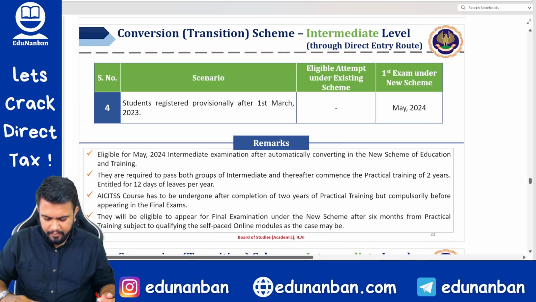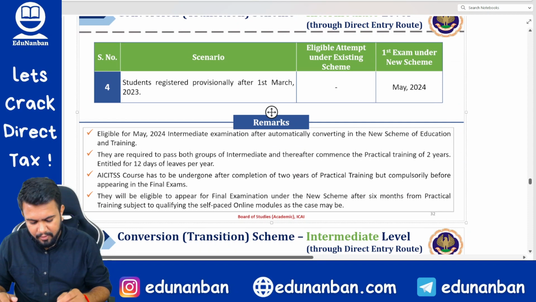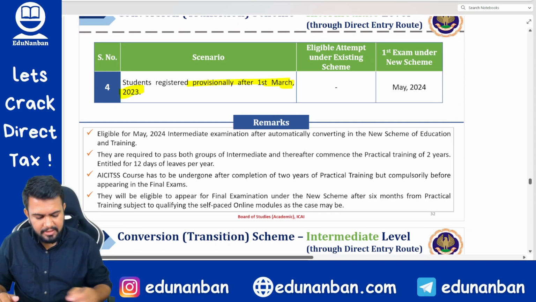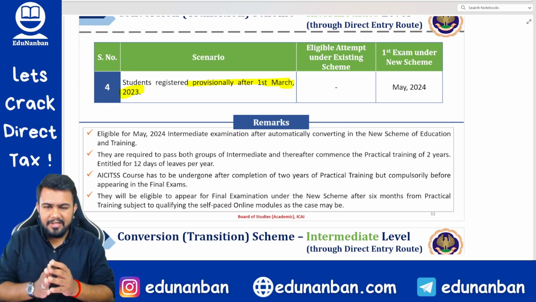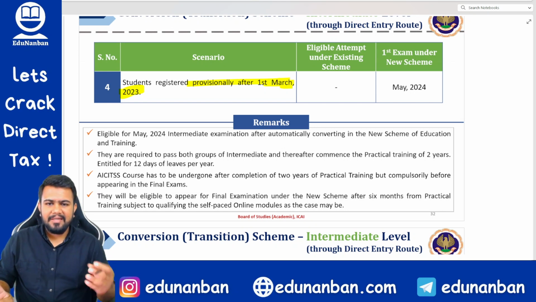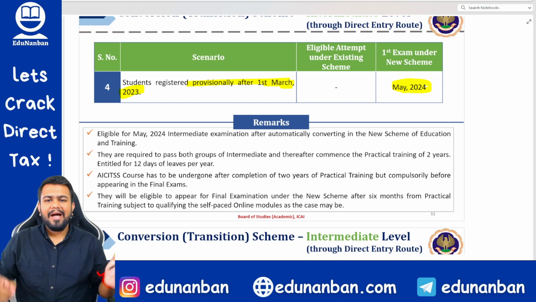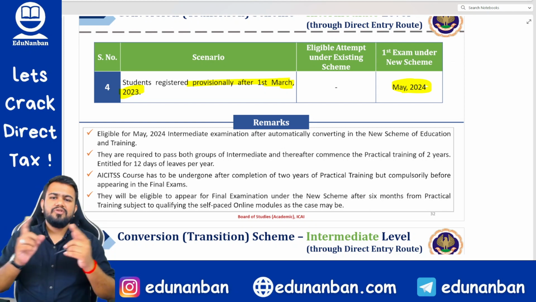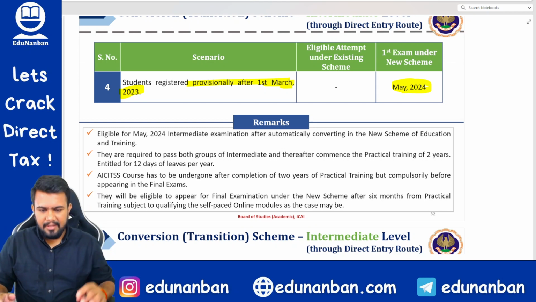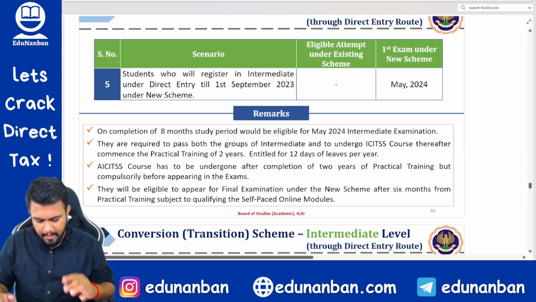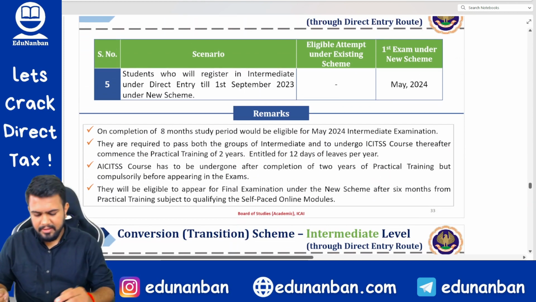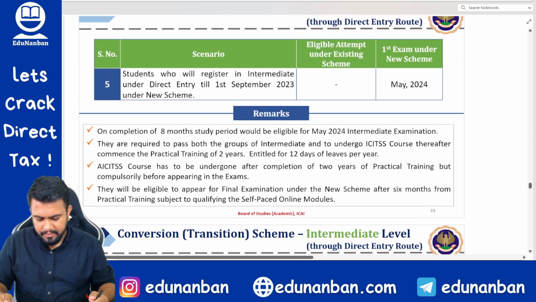Next, students who have registered provisionally after 1st of March. Then obviously, if you have registered provisionally, first submit your mark sheet etc. Make it final registration, write the exams in May 24. Pass both groups in May 24, then join for articleship or practical training. And it will be for 2 years since you are joining in the future.